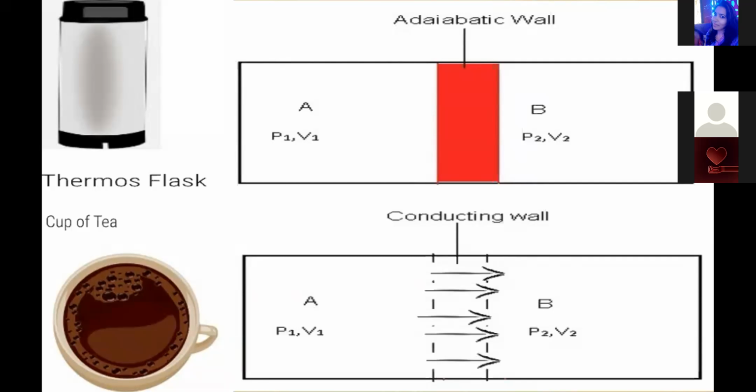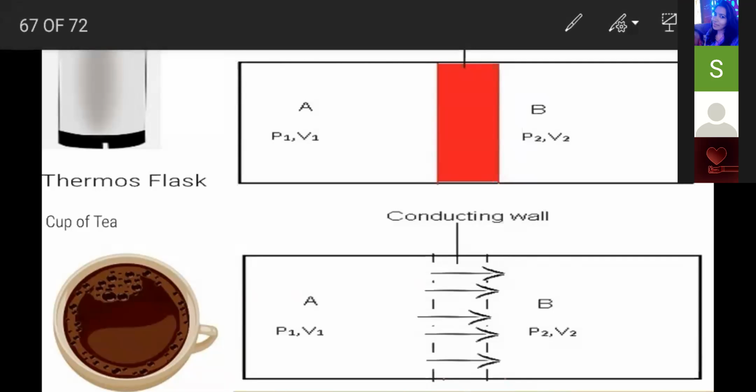Another example: I am taking a cup of tea here. What happens to this tea after some time? Will the temperature reduce or will the temperature increase after some time? Reduces. That means we are allowing the temperature of this tea to reduce.